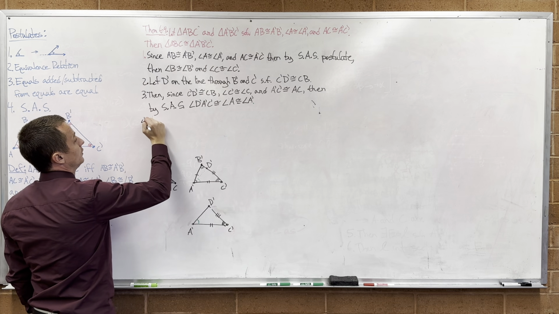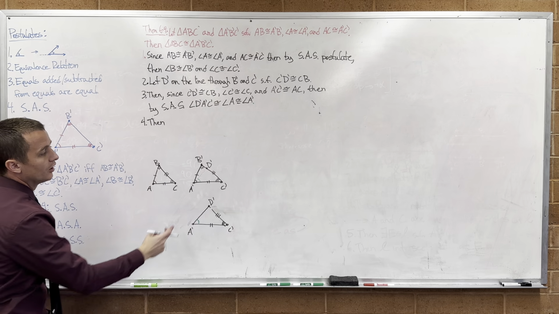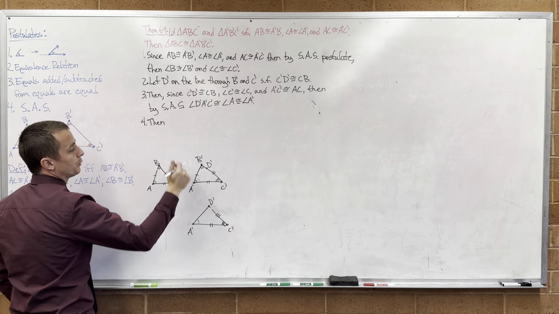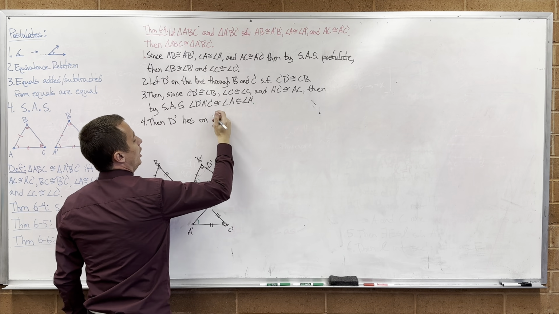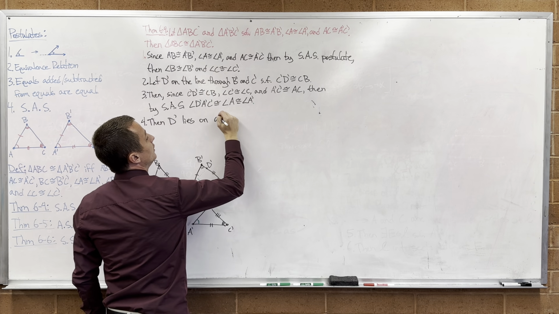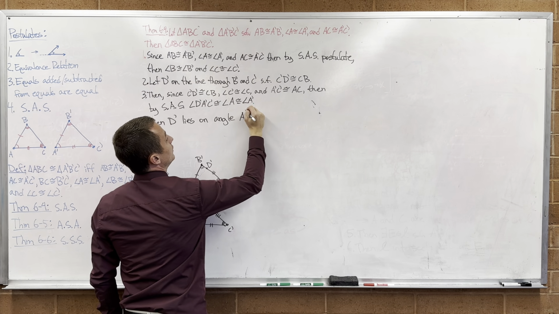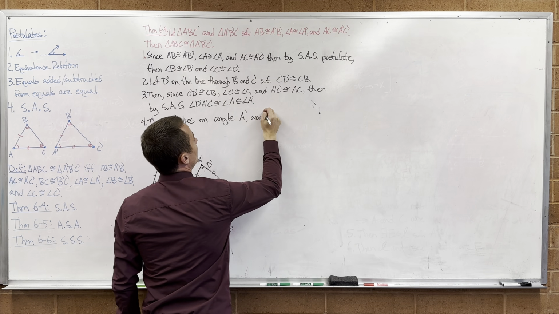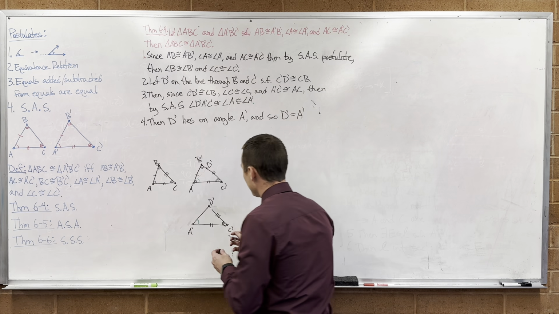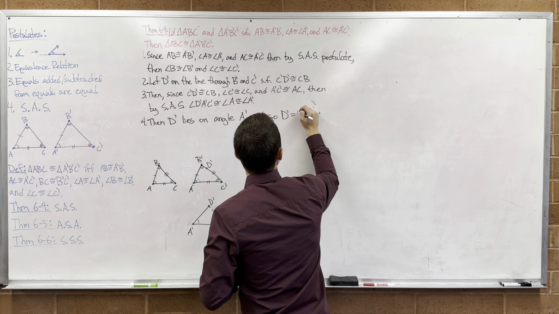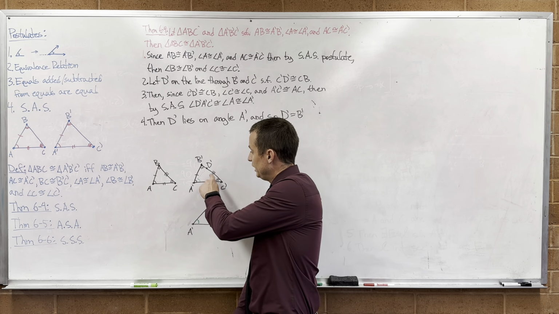So 4. Then, I'm not sure the best way we want to say this now. Looking at the point D prime. So then D prime lies on angle A prime. And so D prime is equal to A prime, or B prime. Wait. Yep, let's follow that out for a second here. So D prime,